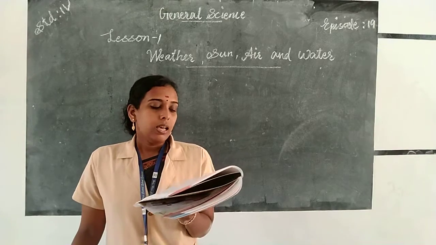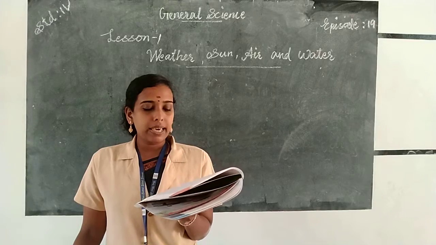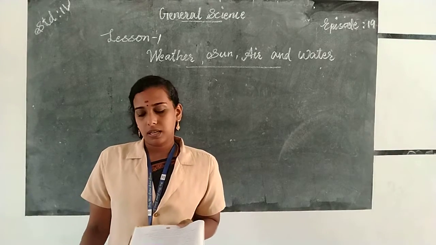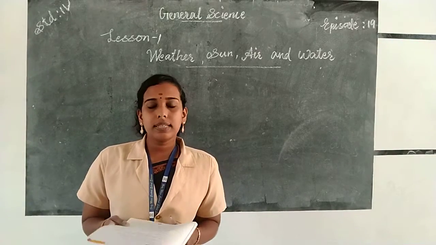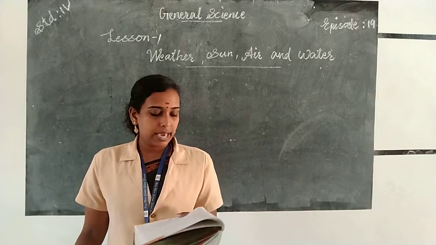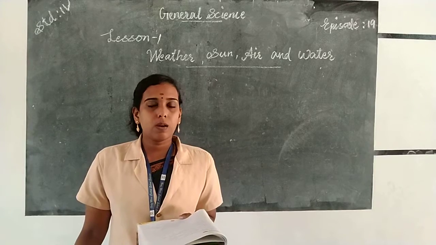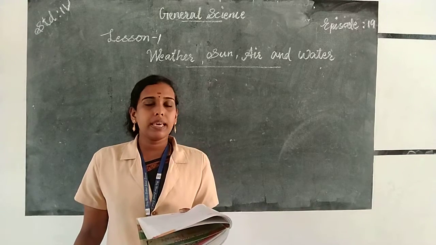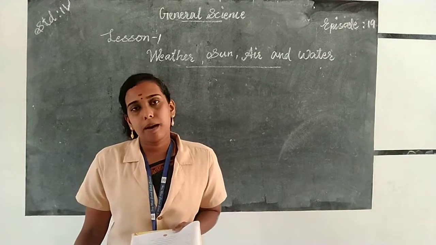I-N-C-R-E-A-S-E-S. Then the last one is dash is a chemical added to water to kill germs. Which is the chemical that we use to kill germs present in the water? It's chlorine tablets. C-H-L-O-R-I-N-E. Chlorine tablets. T-A-B-L-E-T-S. Chlorine tablets.